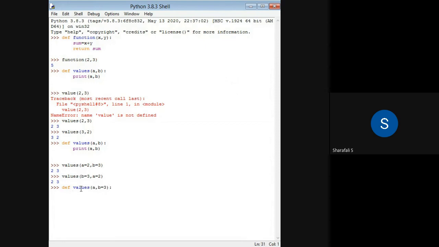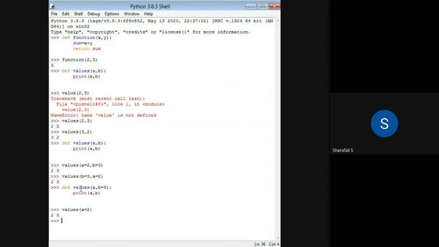Then I go for print a comma b. Since my argument b has a default value 3, I can just give values a equal to 2, only this, because b will take its value automatically by default. So we'll get 2 and 3, but we are not giving any value for b. That is the default argument.